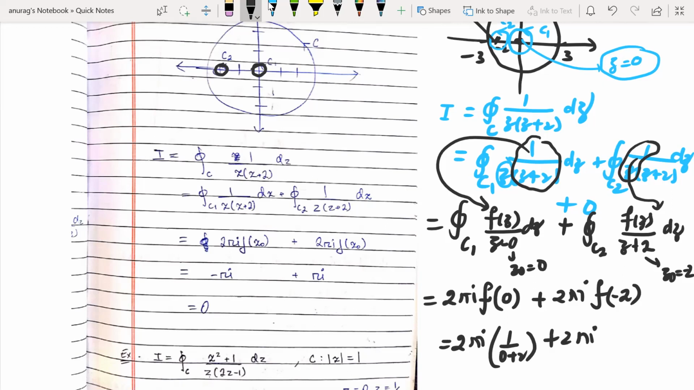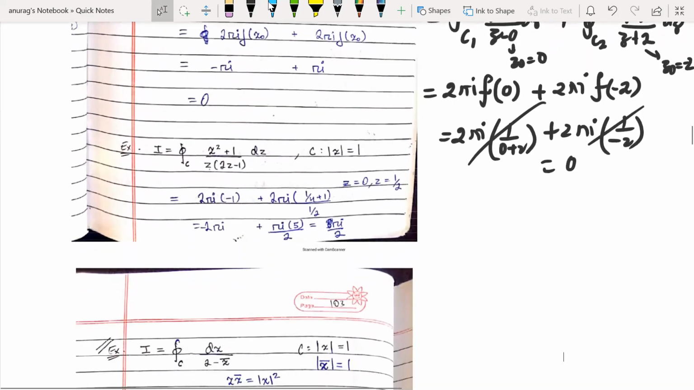Plus 2 pi i. What is f of minus 2? f(z) is 1 over z in this case. So what will be f of minus 2? It will be 1 over minus 2. So now if you simplify, the answer is 0 in this question. f(z) can be changed according to C1, C2, C3 and so on.